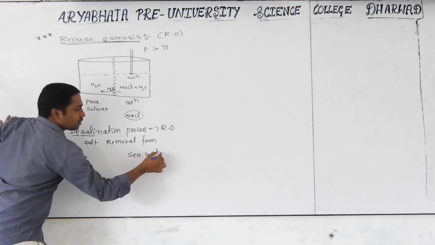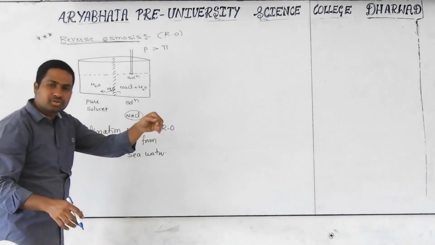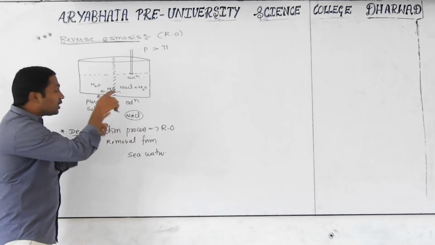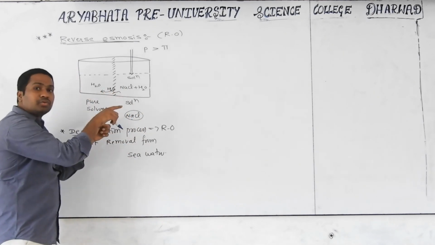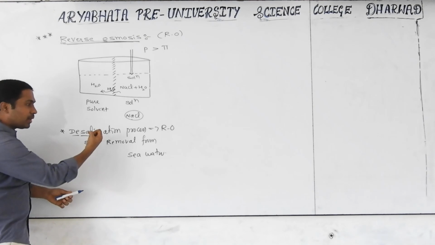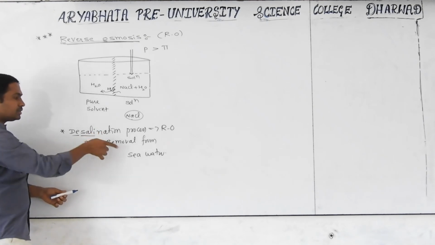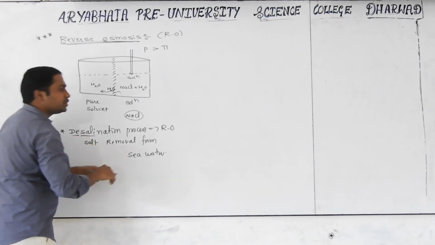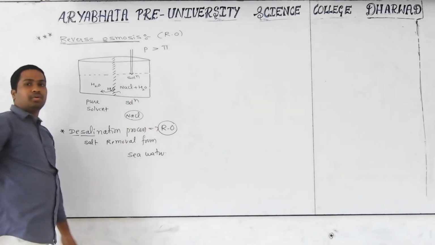Generally in sea water or the ocean, there is so much salt and the water is there, but it is actually useless. But after utilizing the RO system, salt particles will be removed from the sea water or salt water. That is what we call desalination. That principle works based on the RO system.